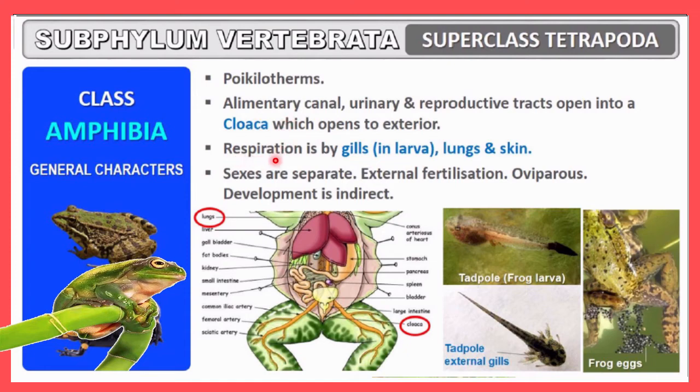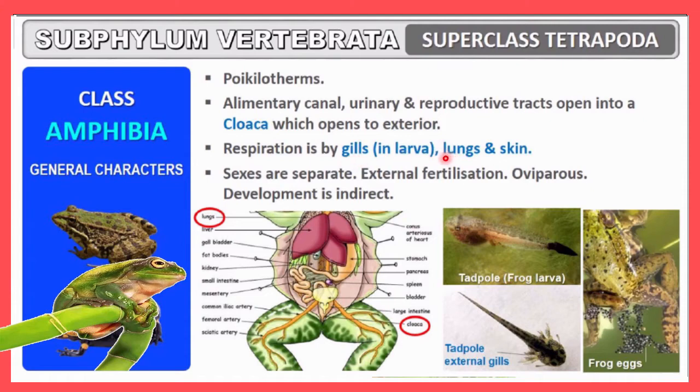Then respiration will be done with the help of gills. In the larval form of the organism, here you can see this is a tadpole, having gills. So this is the larval form of a frog. Frog has larval stages. Indirect development is there, and that's why you can observe a larval stage in this frog life cycle. Whenever they are in the larval stage, at that time they will respire with the help of gills.